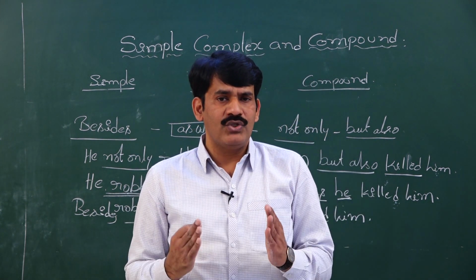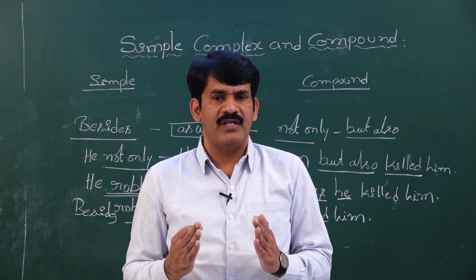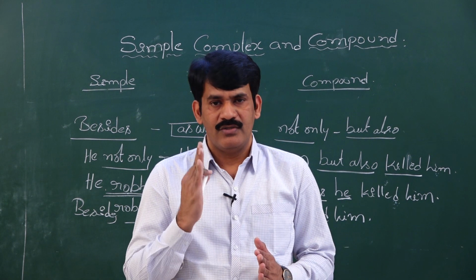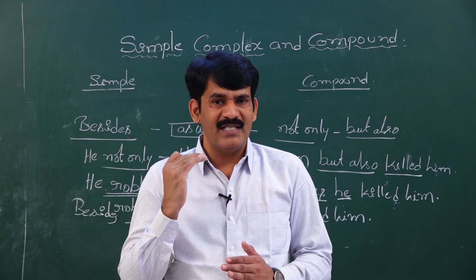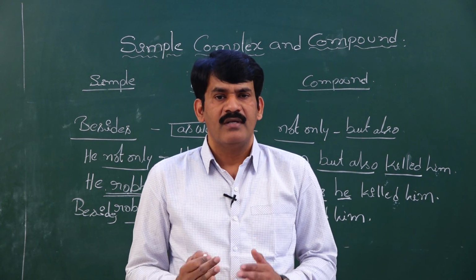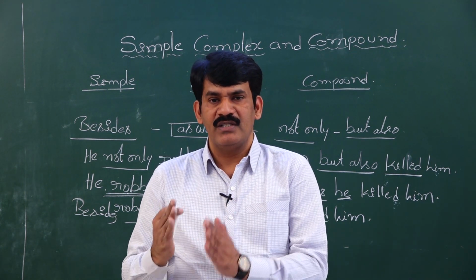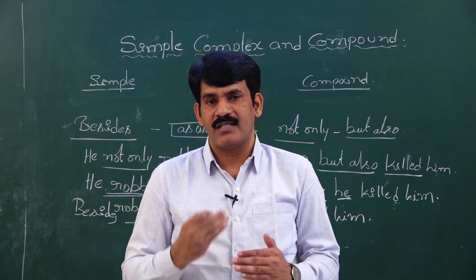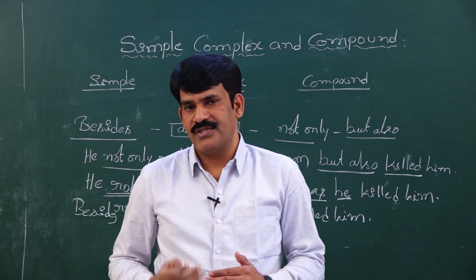So my dear students, you need to understand that tense and meaning do not change. I am repeating this statement again and again. Most of the students make mistakes in the tense as well as in using suitable synonymous words while converting simple to complex, complex to compound sentences.